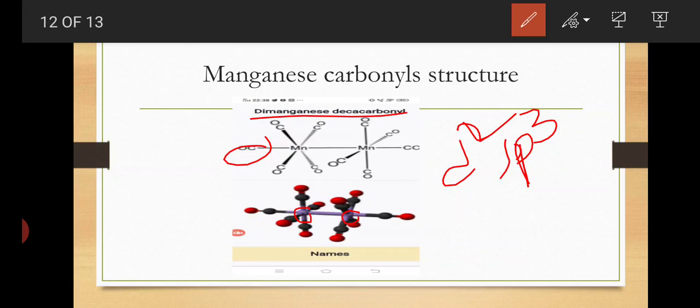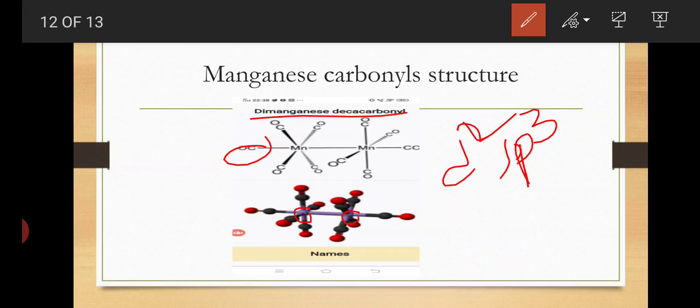The remaining d2sp3 orbitals are completely empty. These empty orbitals of manganese are occupied by the pairs of electrons donated by CO molecules. Each manganese has 5 empty hybrid orbitals, and 5 carbonyl groups donate a pair of electrons to each empty orbital and form a bond.